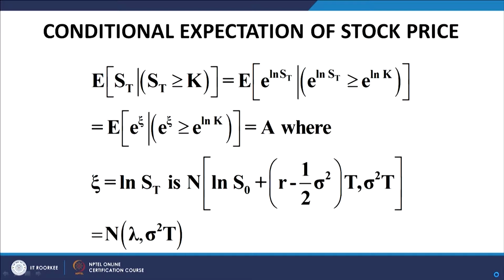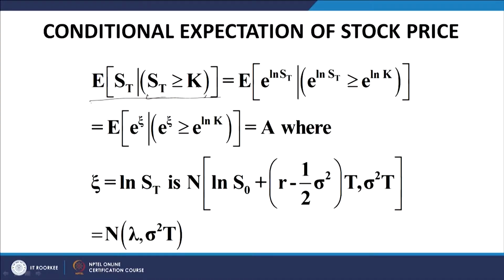Now, in other words, the quantity we are trying to work out is given here on the left hand side: E of ST, where ST is the stock price at maturity, subject to the condition that ST is greater than or equal to K, because this condition encodes the chance of exercise of the call option. The call option would only be exercised if ST is greater than K. Therefore, we want to know the expected value of the stock price subject to the condition that the call option is exercised. Let us see where we go.